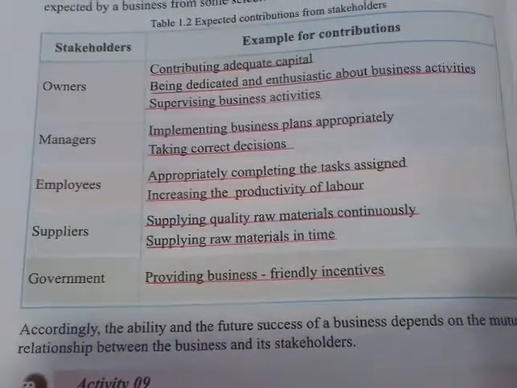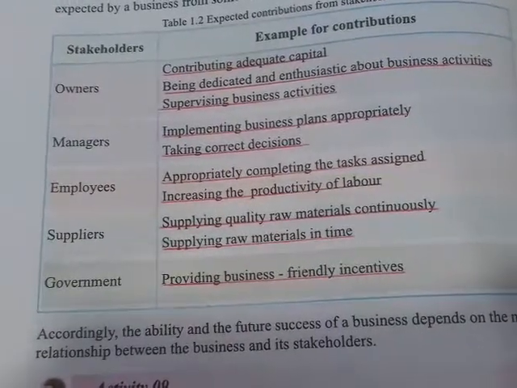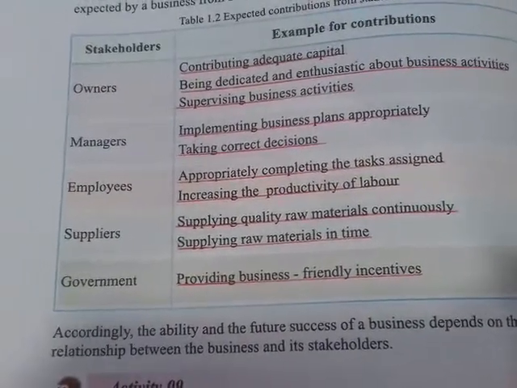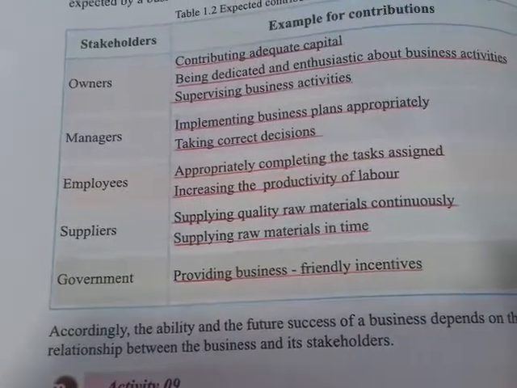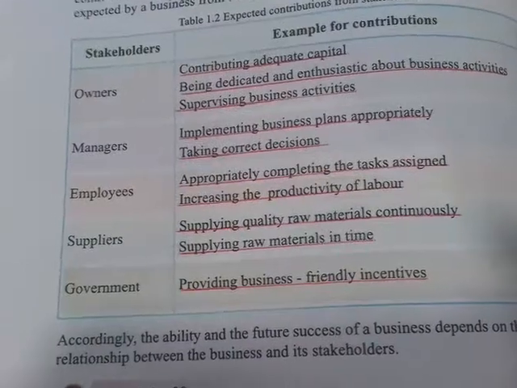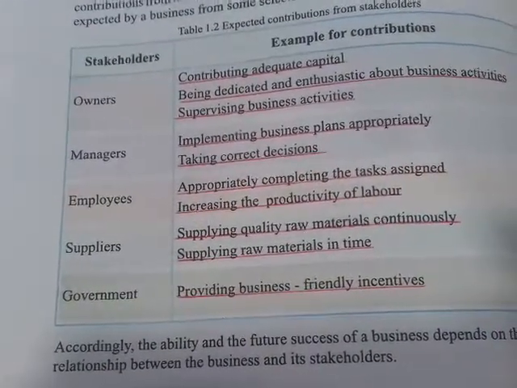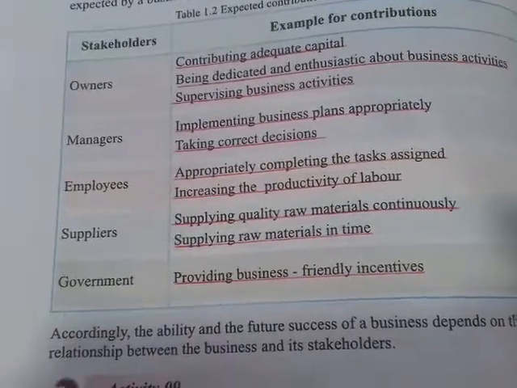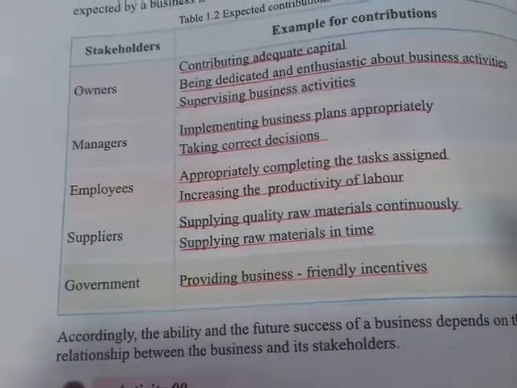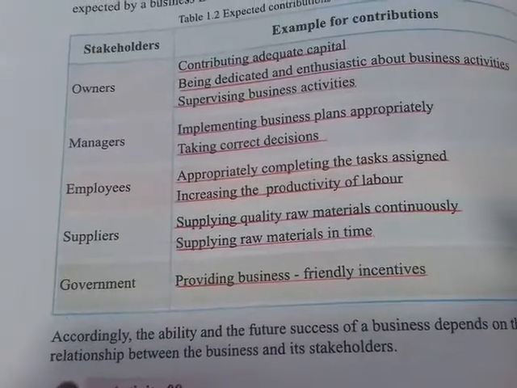And what are the contributions of suppliers? They are supplying quality raw materials continuously. They must be of good quality. They must be fresh and new. Because if they didn't supply likewise, the business wouldn't want that supplying company to supply it again, because they are not of good quality.